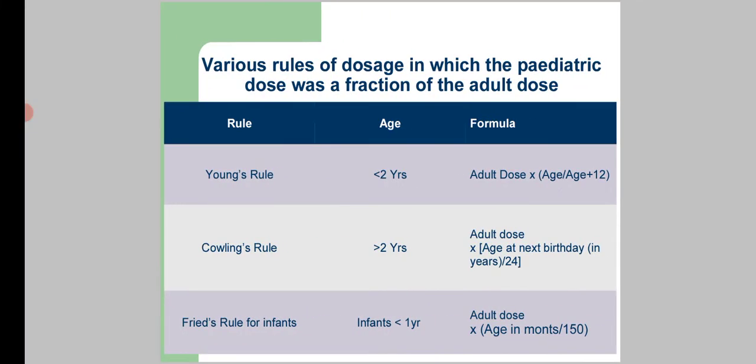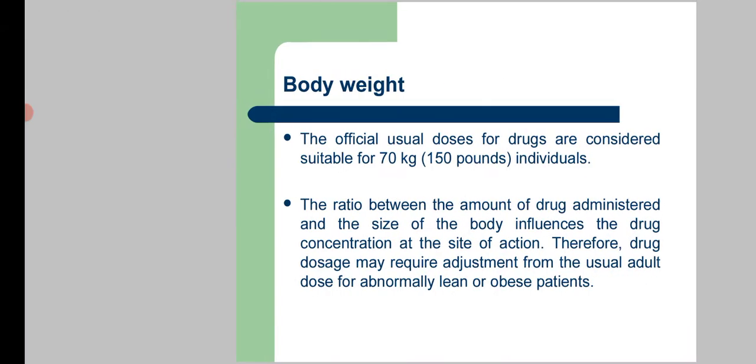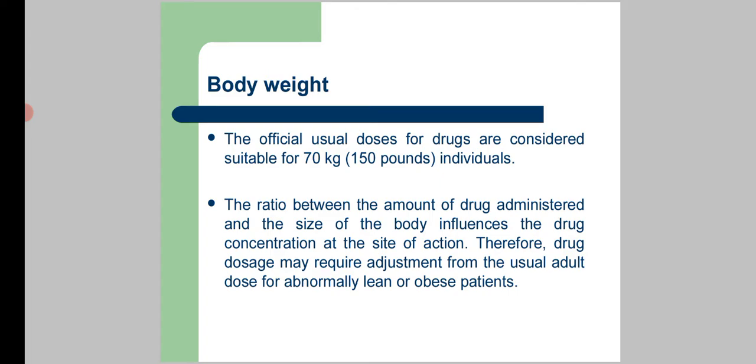These are the various rules of doses in which the pediatric dose is a fraction of the adult dose. These are the rules which are used to determine the amount of dose which is required for therapeutic action. First is Young's rule, then Cowling's rule and Fried's rule for infants. Now the second factor is body weight.